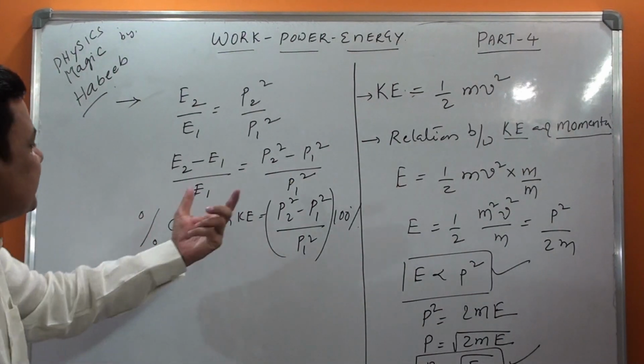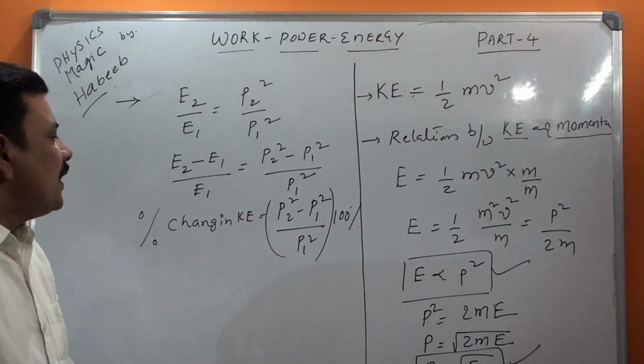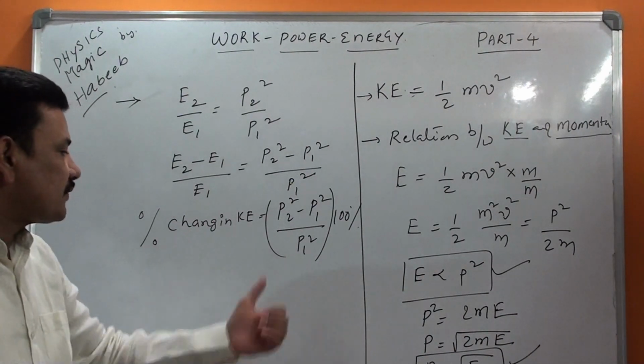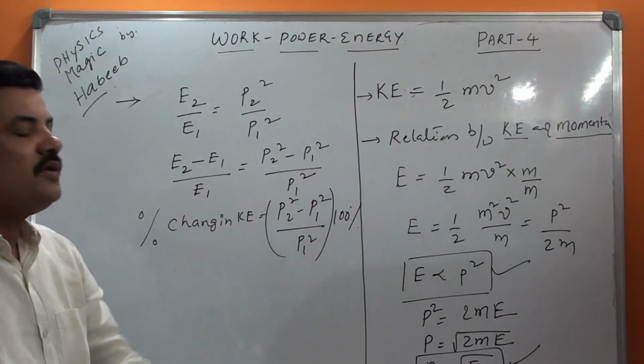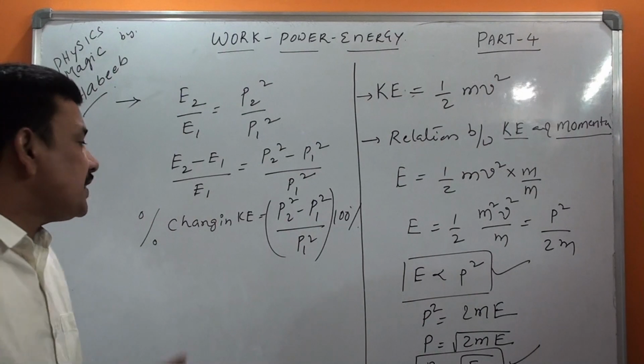So percentage change in kinetic energy is equal to P2 square minus P1 square by P1 square into 100%. Now the question is given like that.